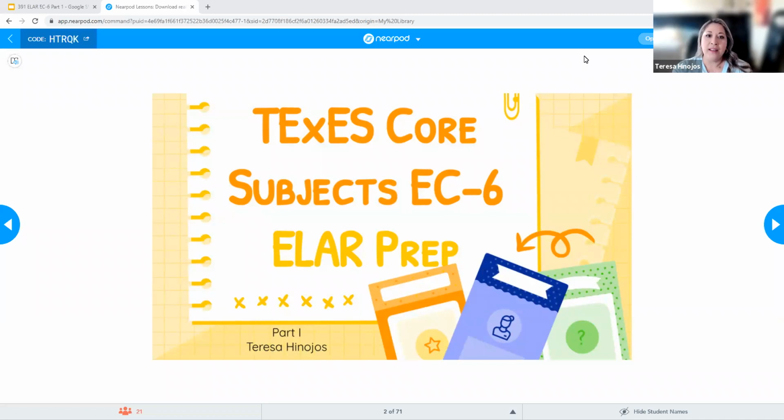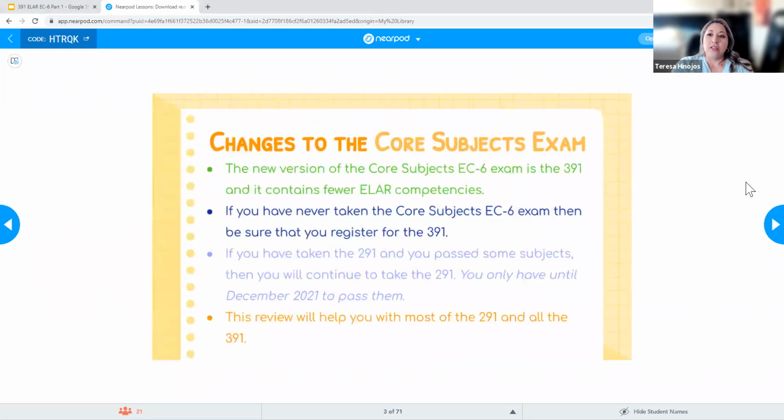Today we're going to be covering the TExES Core Subjects EC-6 ELAR, and this is going to be done in 3 parts. So today is just part 1. Before I get started with the actual content and taking a look at the exam, I just wanted to remind you of some of the changes.